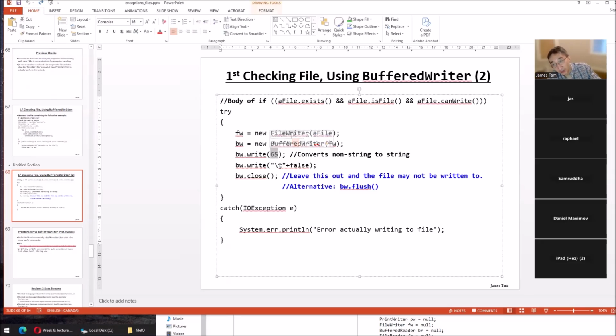This is an ASCII code, 65, capital A. So it's going to write capital A. Non-strings are converted to a string of length 1. And then it also writes a tab and false. So it's going to have capital A and false. If you run this program, you'll see the A and then a tab and a false. And then this part, I remind you, close after you write, otherwise it'd be empty.